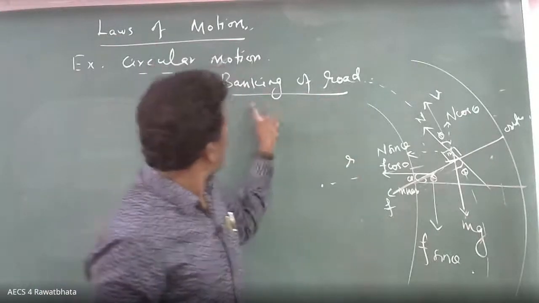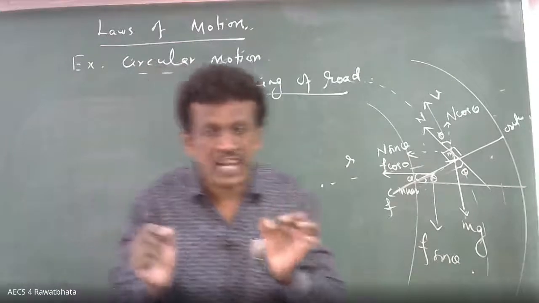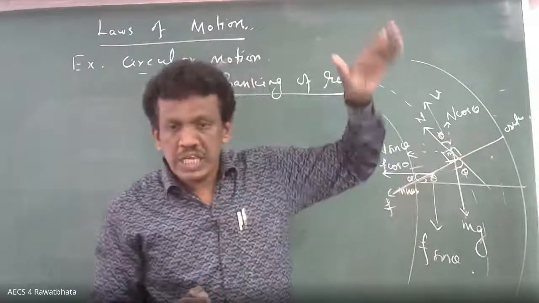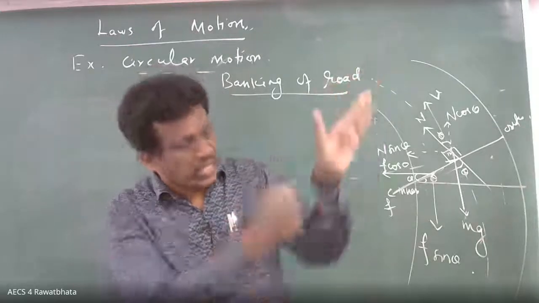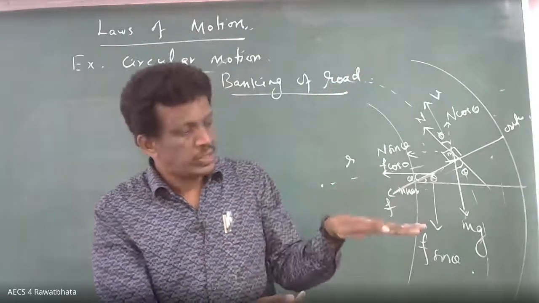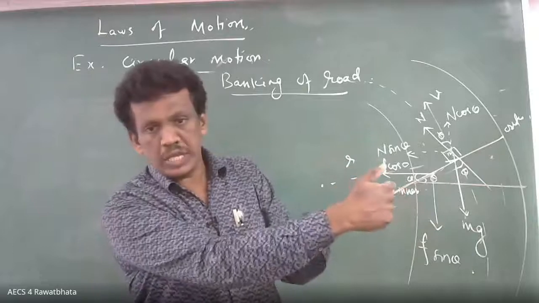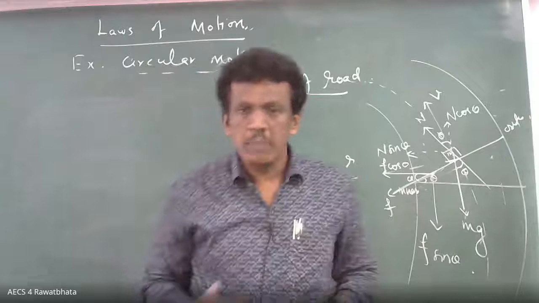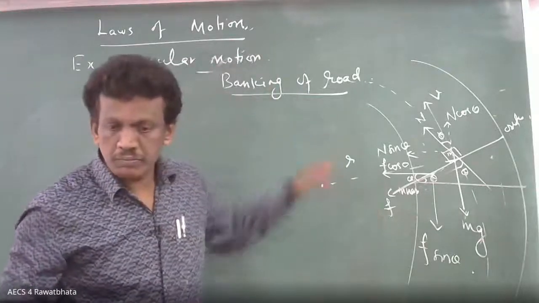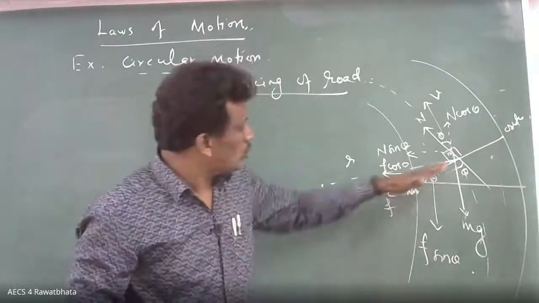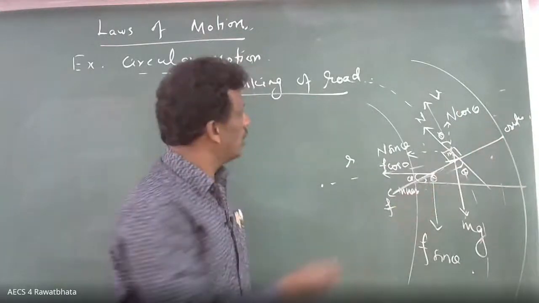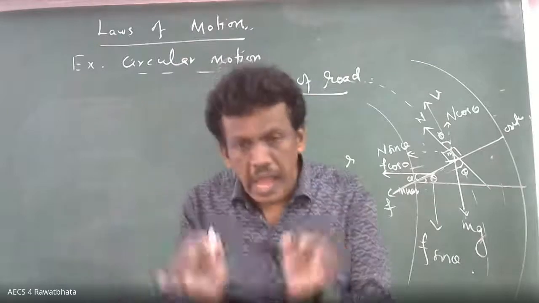So what is banking of road? Listen to the definition. The outer edge of the road is raised higher than the inner edge. That is called banking of road. The angle through which the surface is inclined is called the angle of banking. So what is theta? Angle of banking.